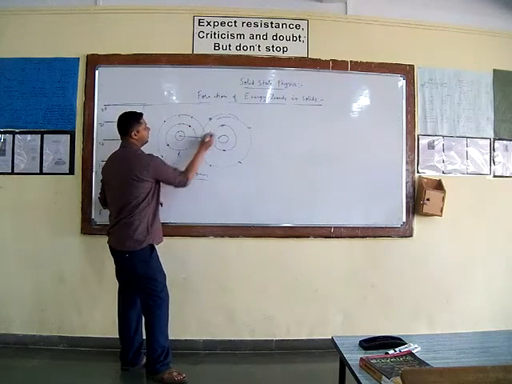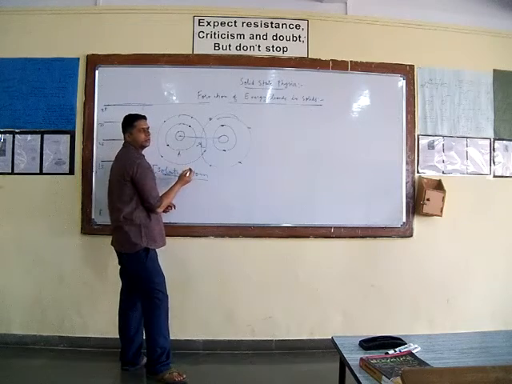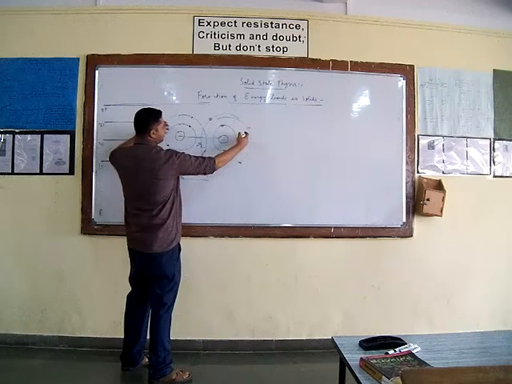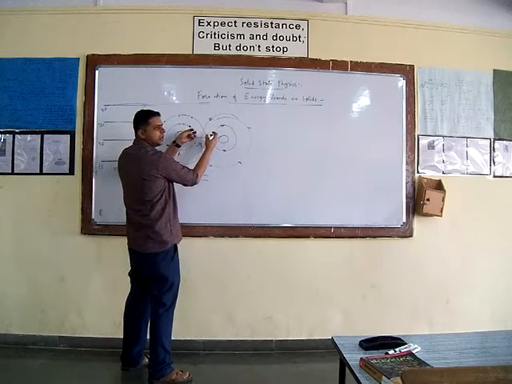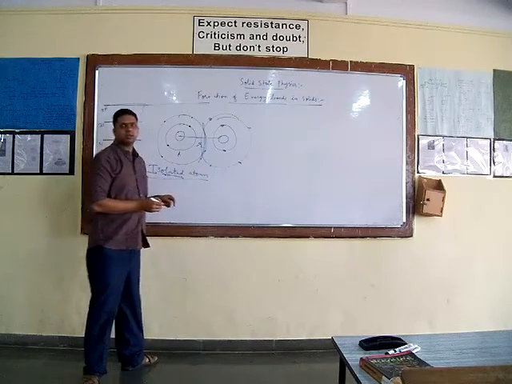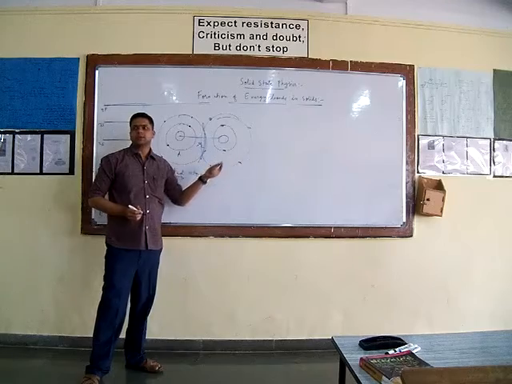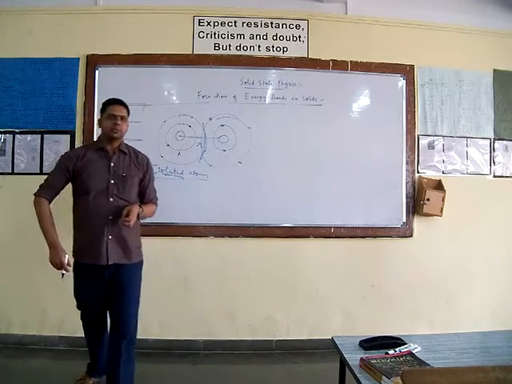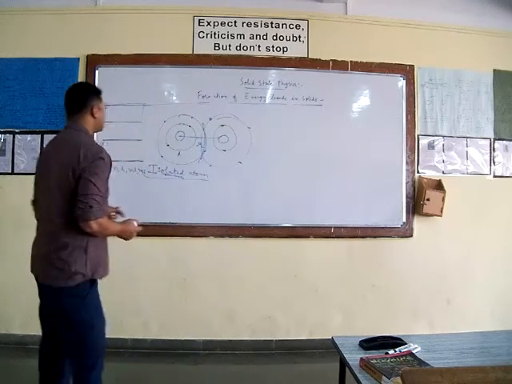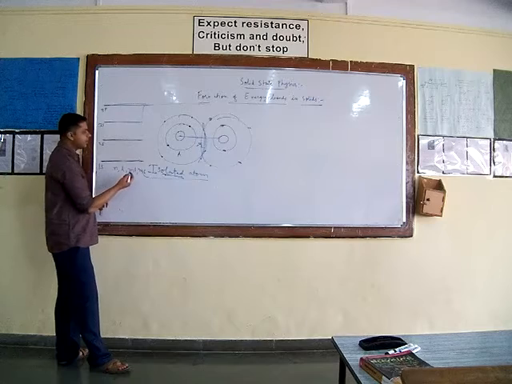Do the inner shell electrons take part in the interaction process? No. So which electrons take part in the interaction process? When the two atoms are brought close to one another, the valence electrons take part in the process of interaction. So there is an interaction between the valence electrons of these two atoms, and due to such an interaction, due to overlapping of such electrons, there will be a tendency among the electrons of the valence orbit